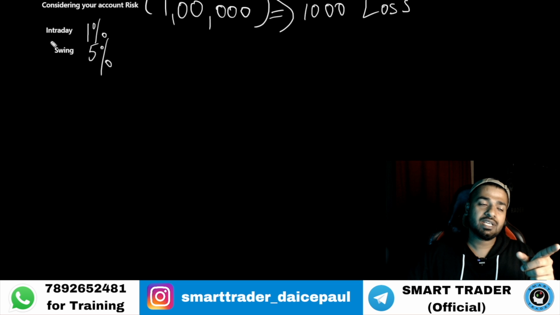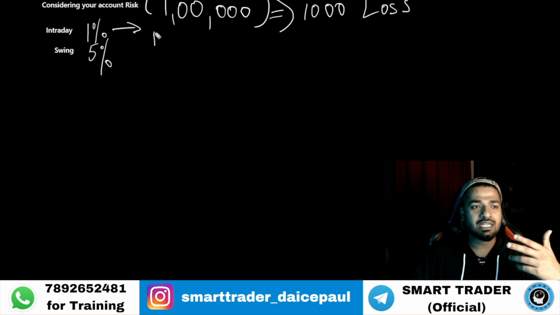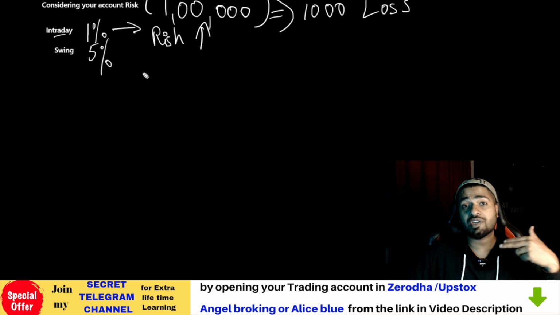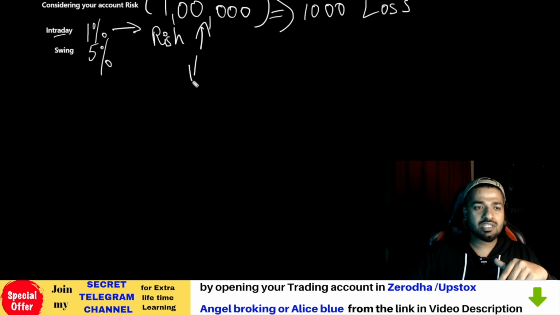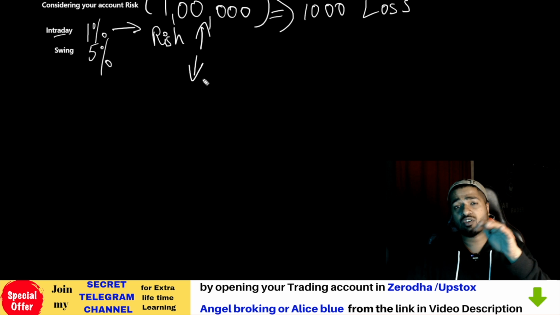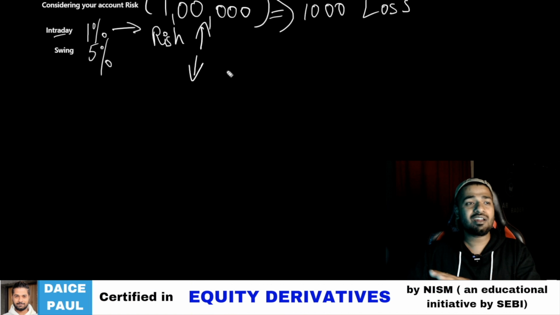What I'm trying to say here is, the more often you trade, the higher the risk. Intraday trading has more risk because you're trading more and more. In swing trading, the number of trades is going to be less, so your risk is going to be less. Long term, again the risk is going to reduce. Based on your risk, you need to consider your money management.